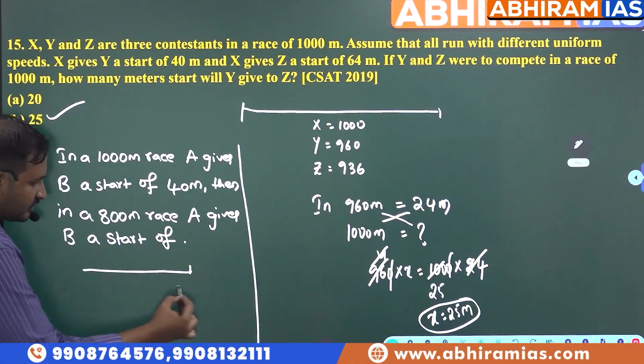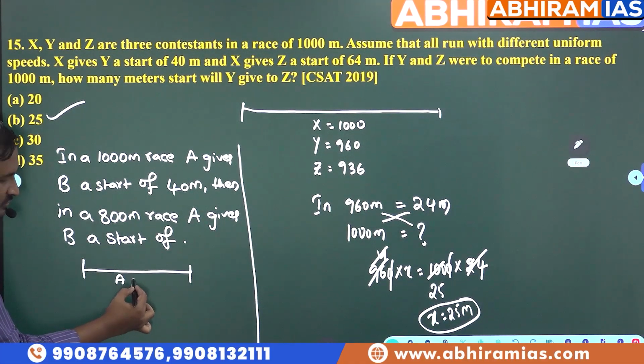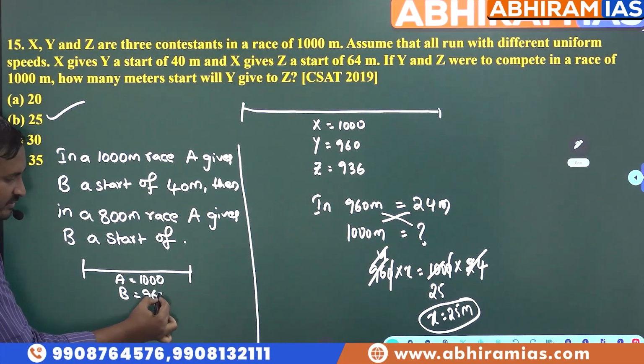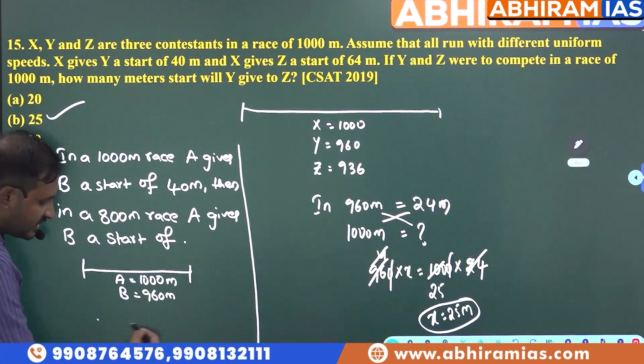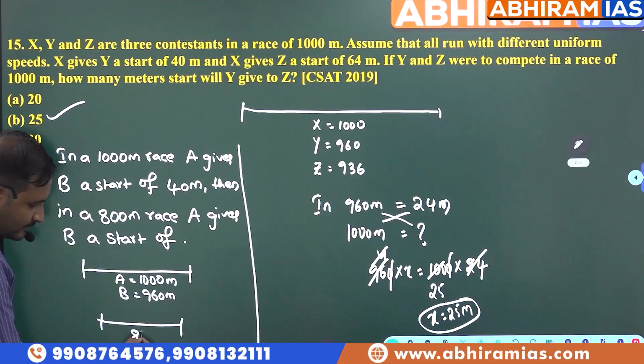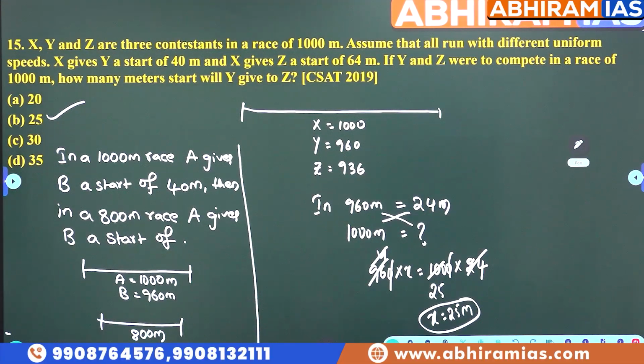So the race is for 1000 meters. That means A will run for 1000 meters. B will cover just 960 meters. Why? Because it is giving a start of 40 meters. అంటే 1000 meters లో ఎంత స్టార్ట్ వస్తున్నది? B కి 40 meters వస్తున్నది. Now the race is for just 800 meters.